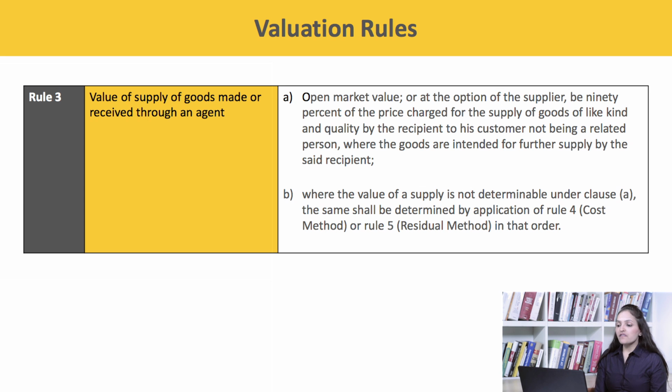B, where the value of supply is not determinable under clause A, the same shall be determined by application of rule 4, cost method, or rule 5, residual method, in that order.